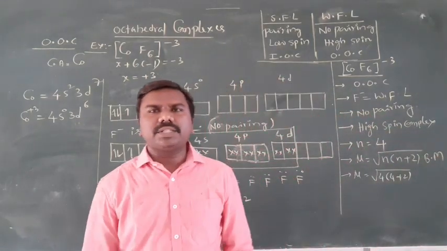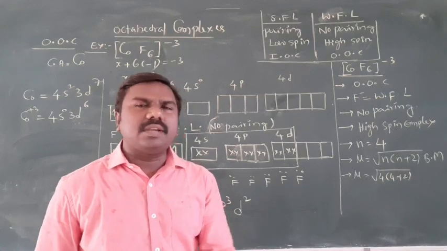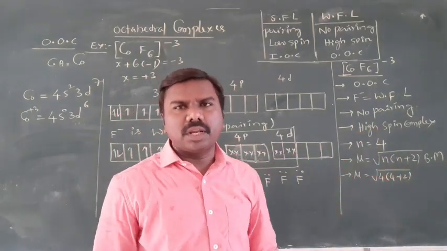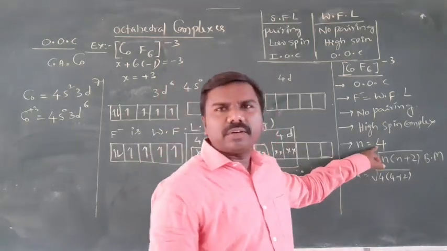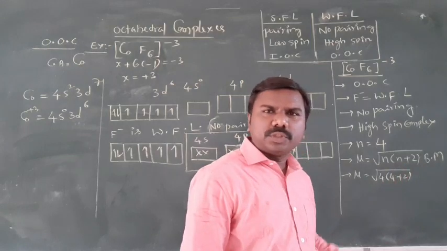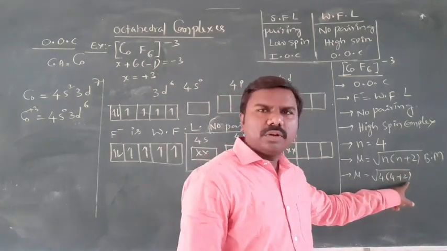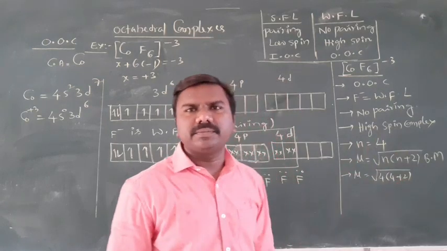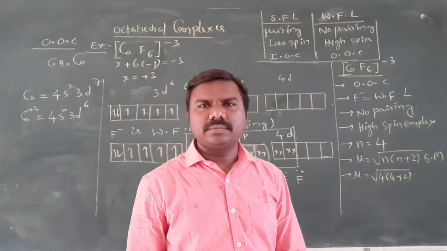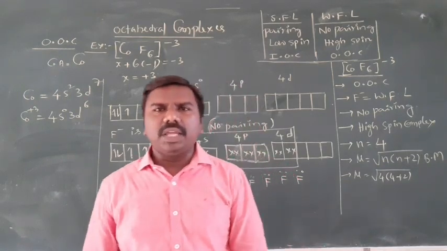So how much will you get? About 4.8. Sorry, for N equal to 4, it is 4.8. For N equal to 2, root of 2 into 2 plus 2: 2 into 4, 8. Root 8 equals 2.8. Clear? N equal to 2, a small tip for you.